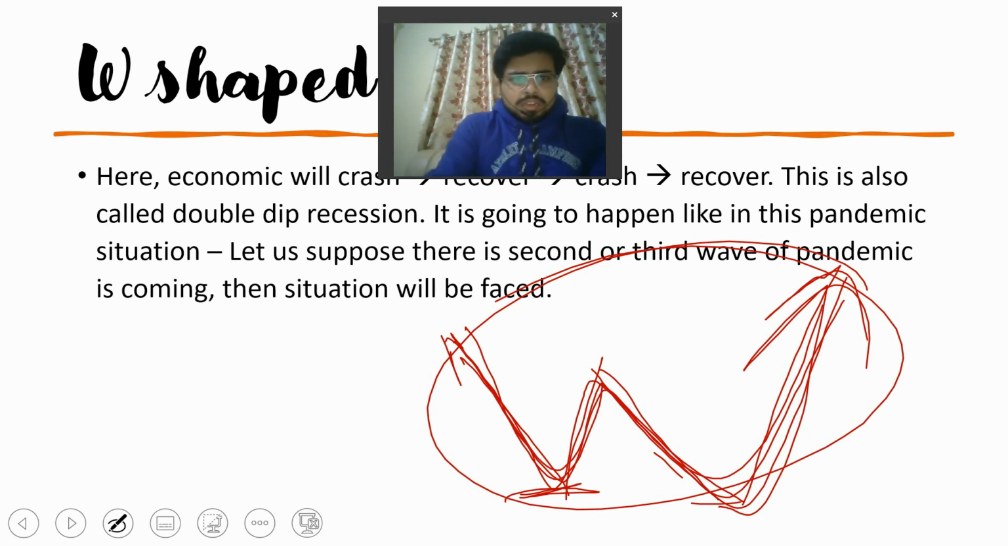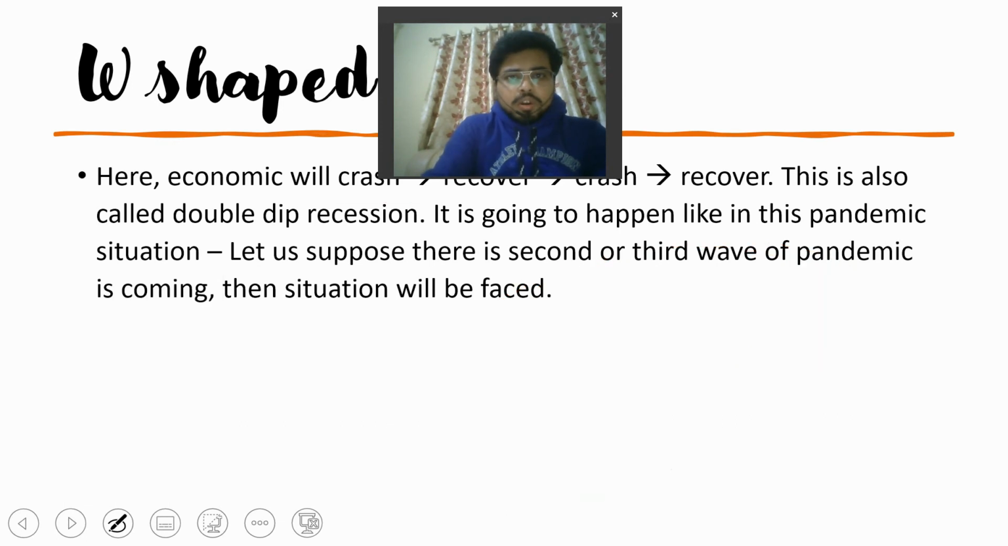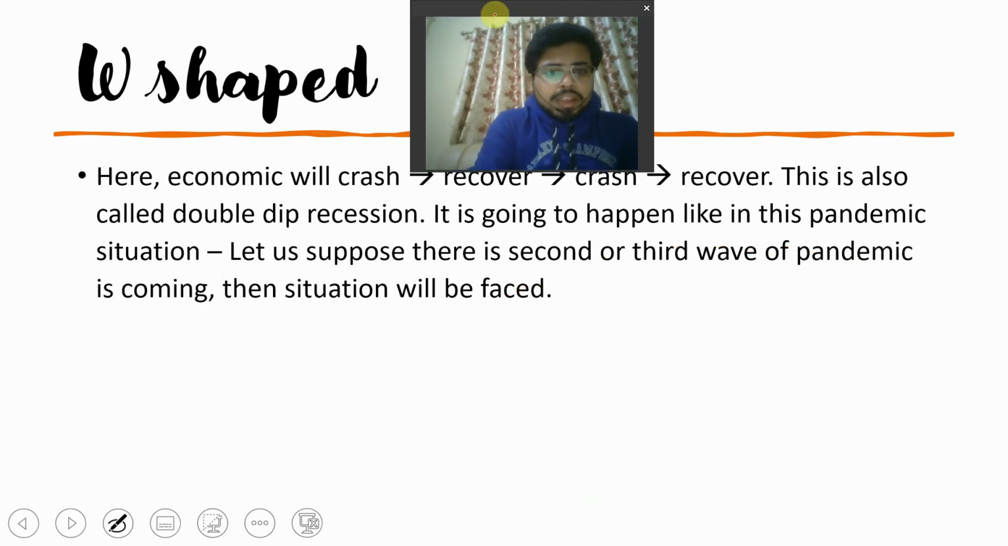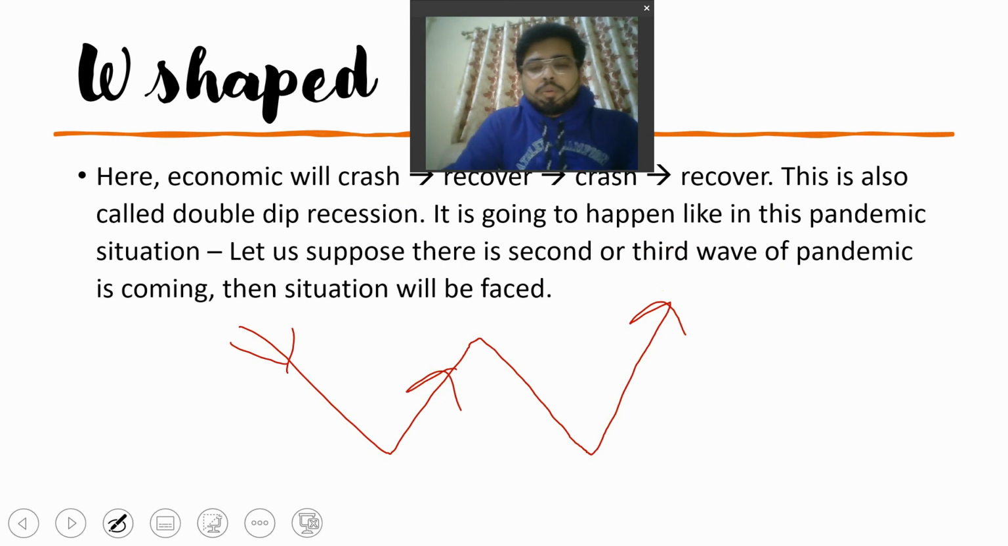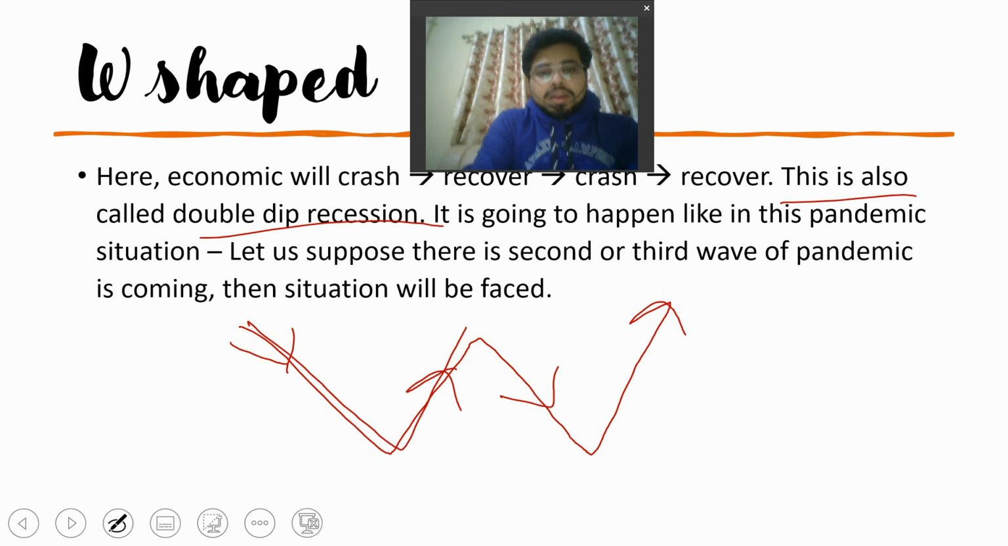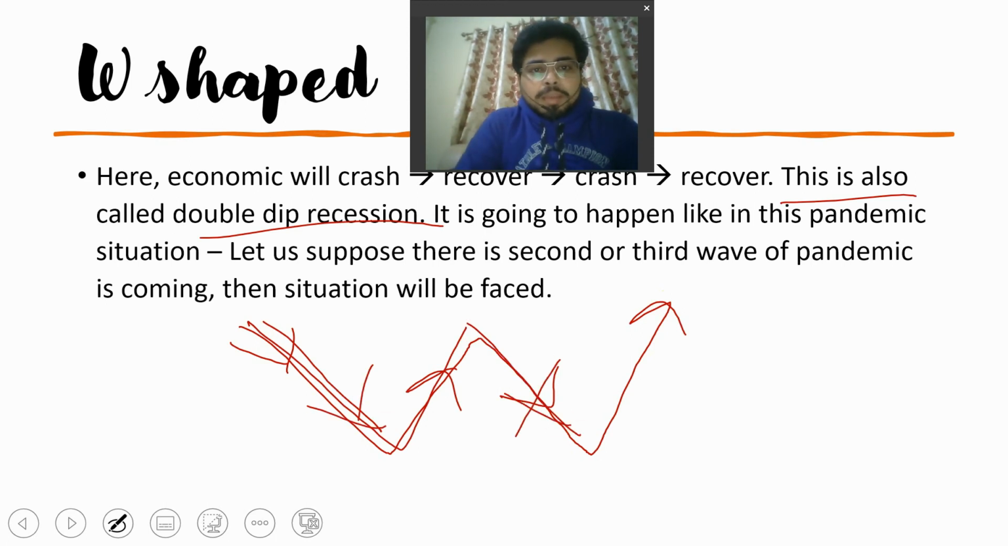So the overall meaning is that the economy will crash, then it will recover, then it will again crash, then it will again recover. This is called your W-shaped economy. This is called a double dip recession. One dip is here and another dip is here, so that is called a double dip recession, and it is going to happen in this pandemic time.